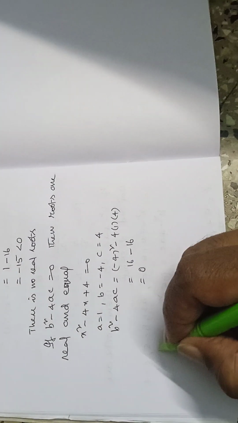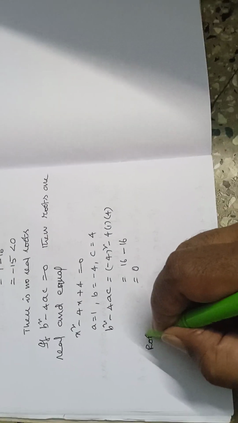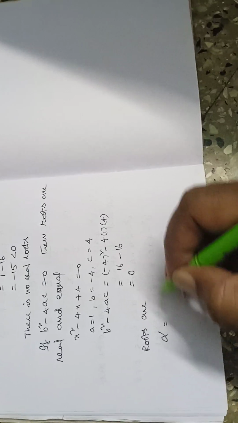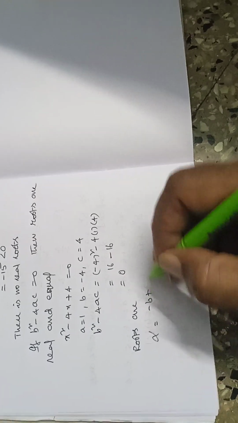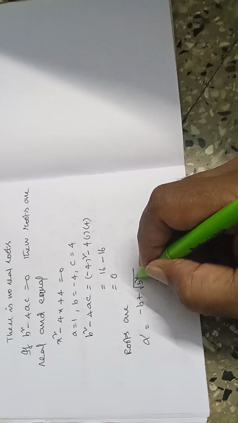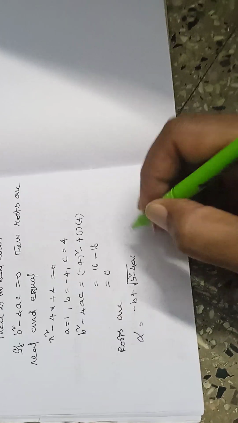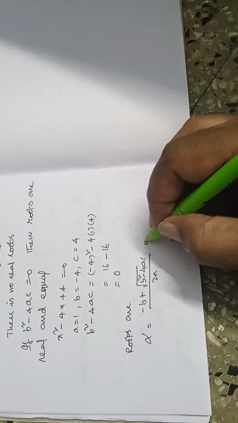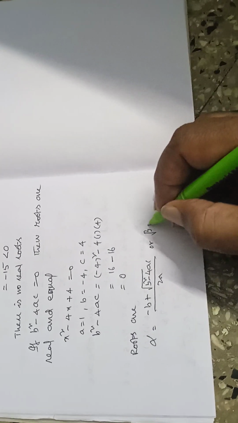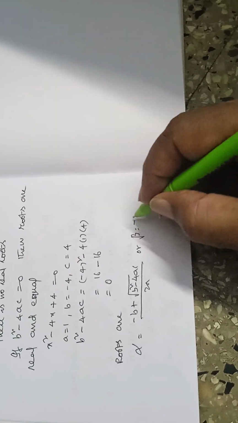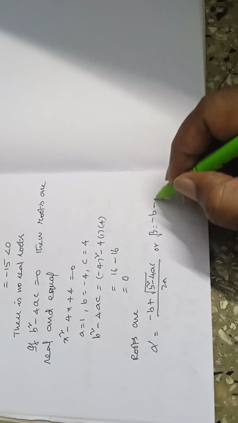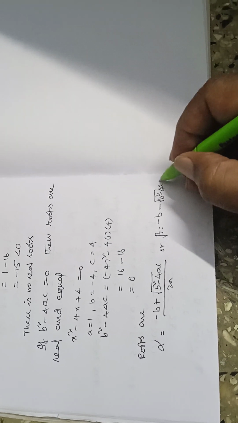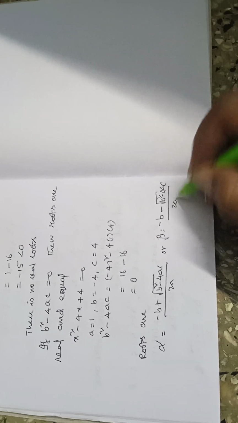So the roots are alpha is equal to minus b plus root b square minus 4ac by 2a, and beta is equal to minus b minus root b square minus 4ac by 2a.